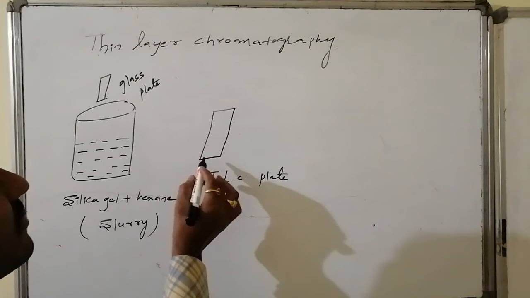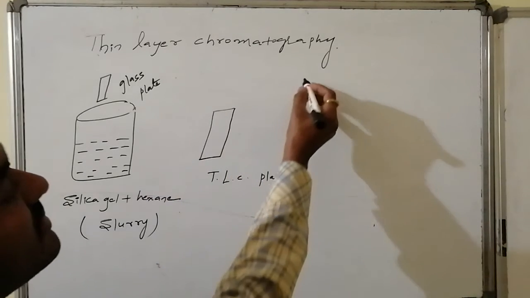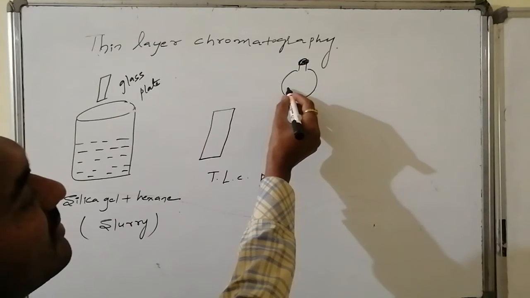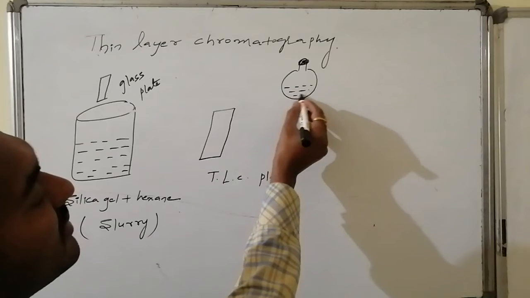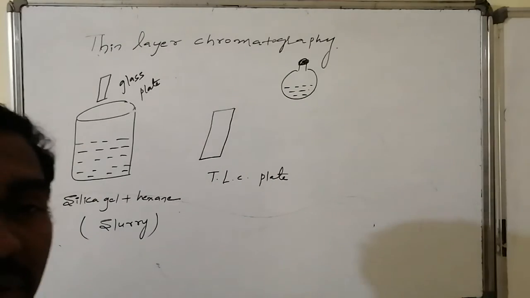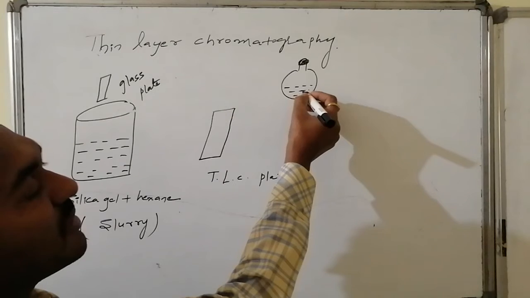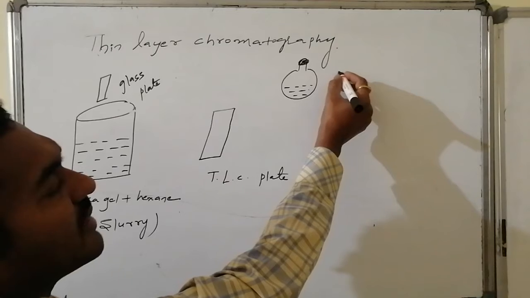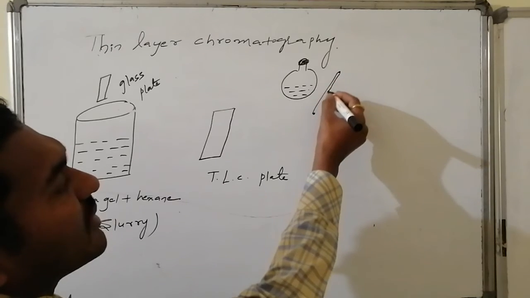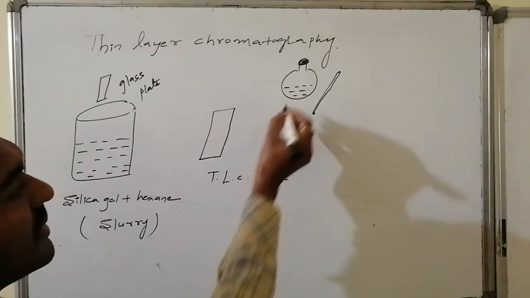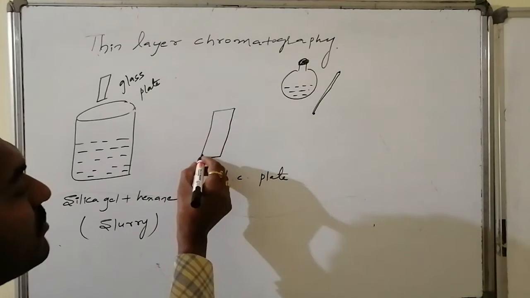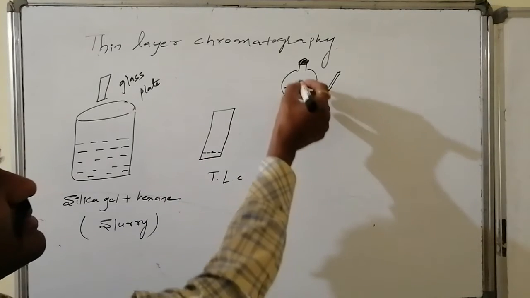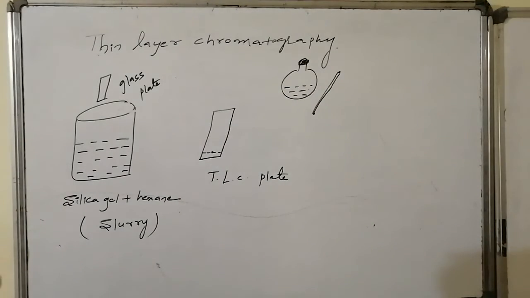On the TLC plate, whatever mixture we want to analyze, yes, this is the compound I want to analyze, this is the mixture. In that I am expecting that there are many compounds. Whatever compound we want to analyze is dissolved in a little amount of solvent, with the help of a capillary tube. A glass tube having a narrow hole is said to be what? Capillary tube. By dipping the capillary tube, a little amount of compound is spotted. Suppose this is the baseline, here I am keeping a spot. This is said to be what? Spotting of the compound over the TLC plate.